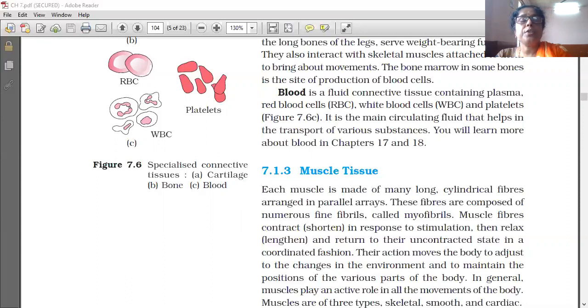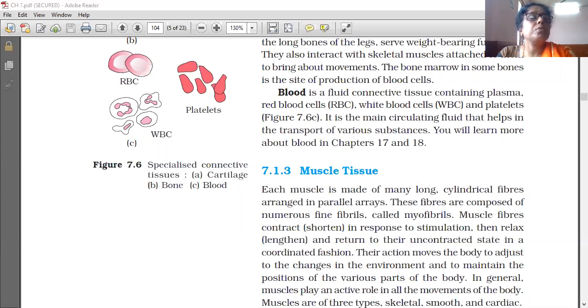This is loose connective tissue. Areolar tissue is shown here, present beneath the skin. It serves as a support framework for epithelium. In these tissues, fibroblasts, macrophages, mast cells, and fibers are seen in a semi-fluid matrix. It is of two types, areolar and adipose.